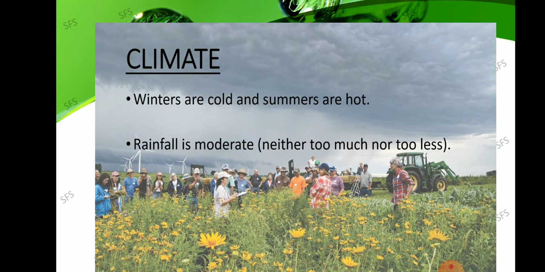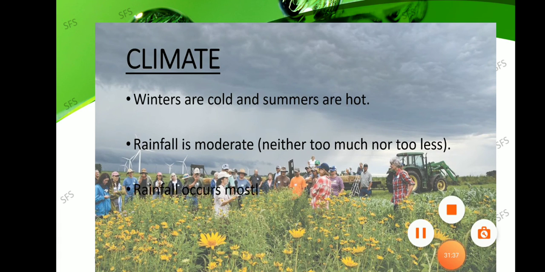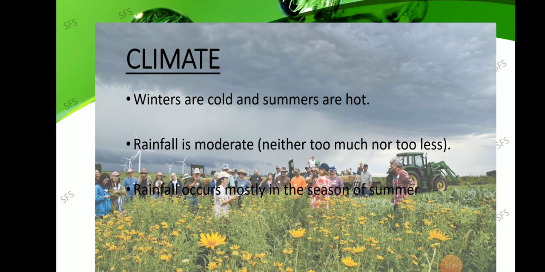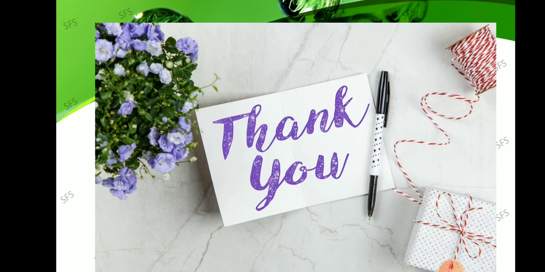It will be equal as per the climatic conditions of the weather. You can see the heavy black clouds. It may rain in that place now. Rainfall occurs mostly in the summer season.